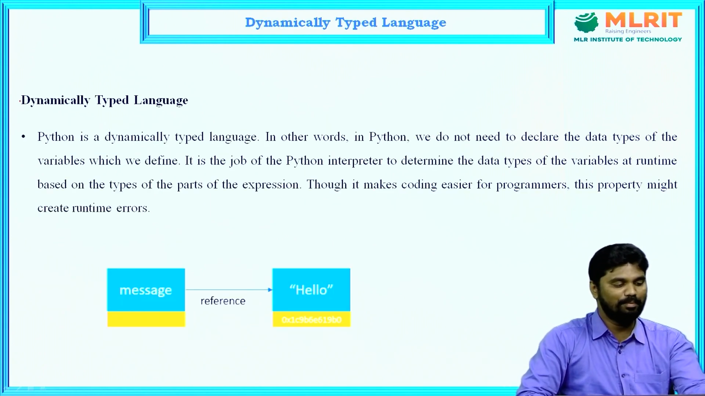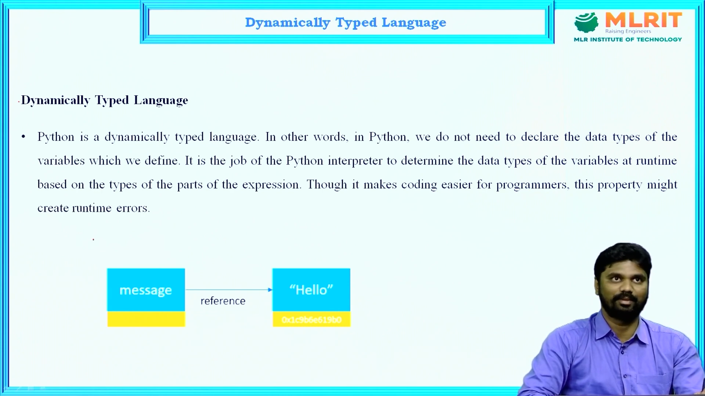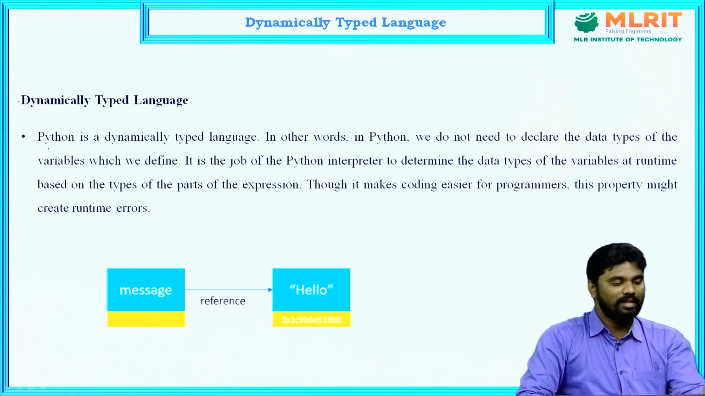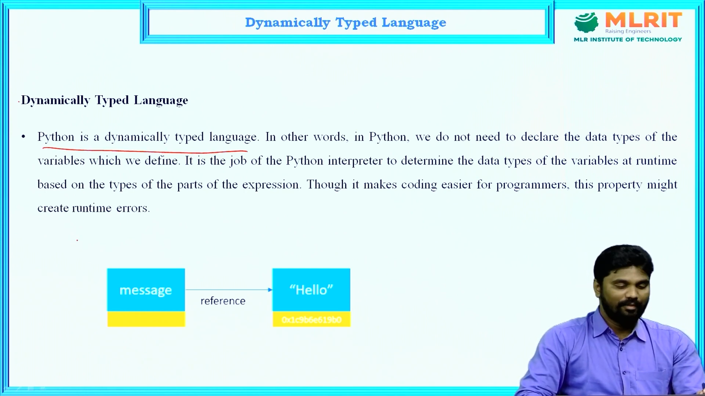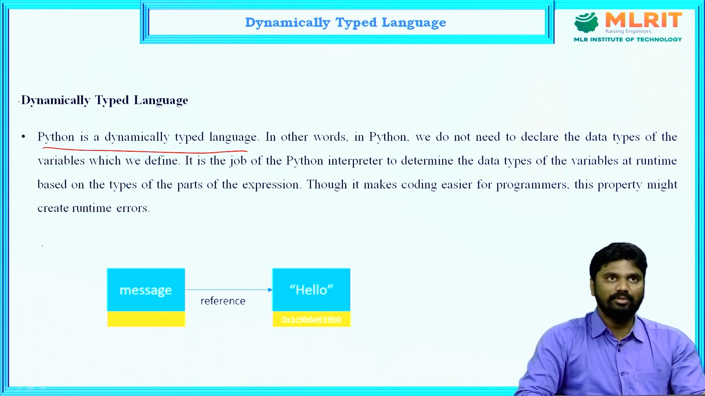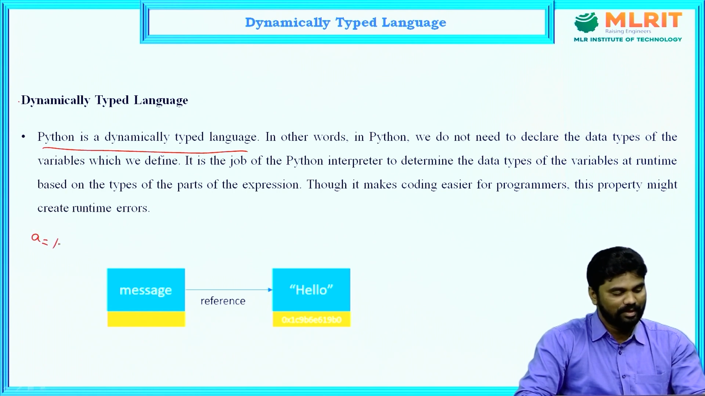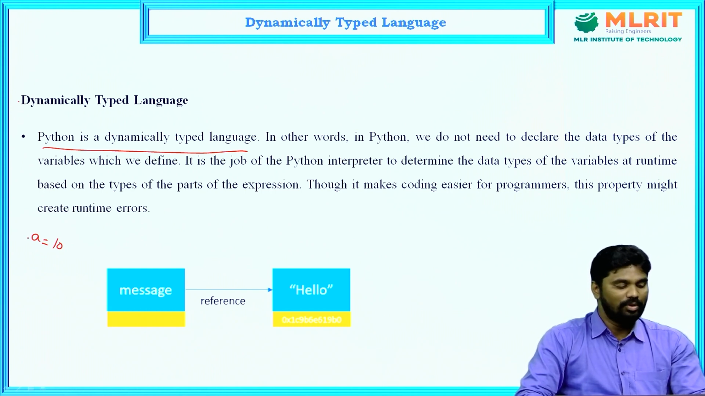Next, dynamically typed. This is one of the very important features of Python. See, Python is a dynamically typed language. Why is it a dynamically typed language? In Python, we do not declare the data type before the variable. For example, a equals 10. Here I did not specify any data type before the variable, but in Java or C, you must specify a data type before the variable.